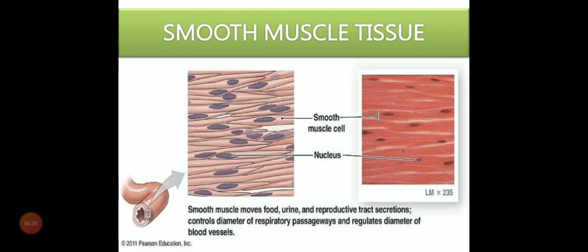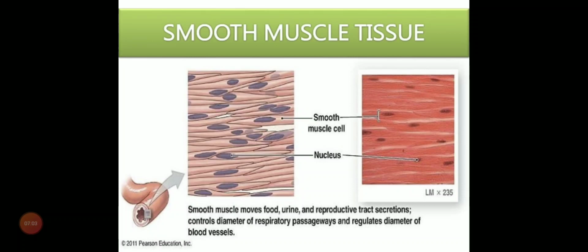Smooth muscles slide over one another because they are smooth in appearance. They also have a well demarcated nucleus, and they move food, urine and reproductive tract secretions. They control the diameter of respiratory passageways. Respiratory passageways include the windpipe and all. So they control the respiratory passageways and regulate the diameter of blood vessels.